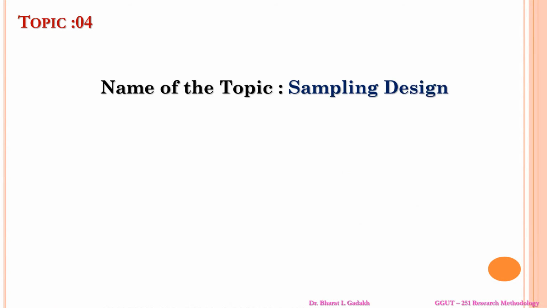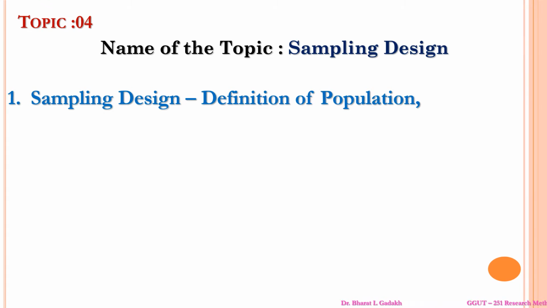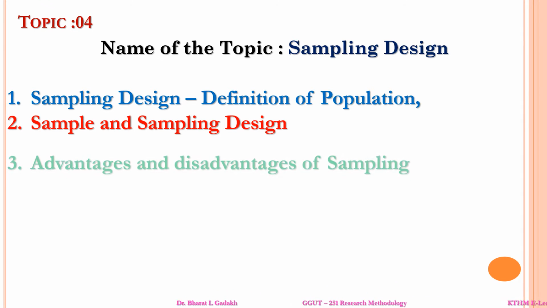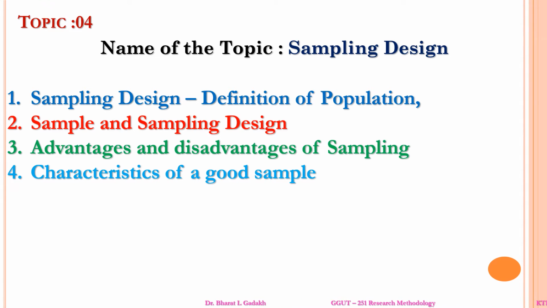Next one is topic number 4, the sample design. This includes the sampling design, the definition of population, and what is meant by population and by sample. Then sample and sampling design, and the difference between sample and sampling design. What is the difference between sample and population? Then the advantages and disadvantages of sampling, and the characteristics of good sampling. These are some of the topics that will be covered from this syllabus.